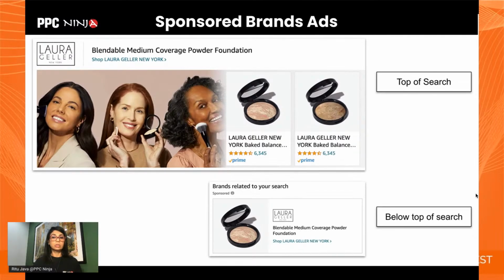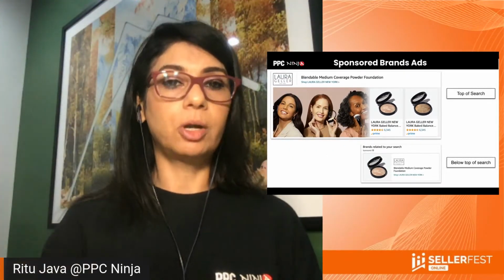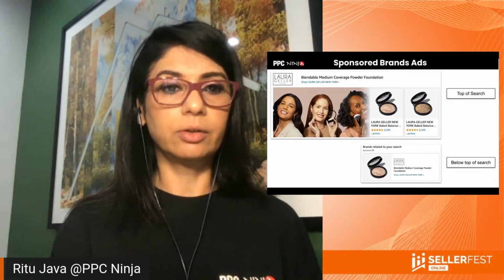So in top of search, you can see that you have a full-blown ad. It takes up the entire width of your search results page. It shows up very prominently at the very top, and it has a nice big lifestyle photo. It has a few SKUs that are visible here that people could click into. But it's basically one of the great ways to appeal to your audience through the visual itself, like you're using a visual of a product in use. So it's got a real kind of appeal to it that you want to click on.